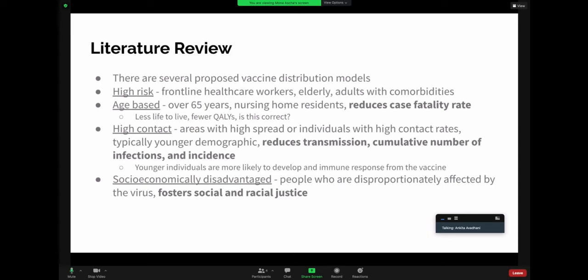We noticed from the literature review that typically vaccinating younger demographics reduces transmissions, cumulative number of infections, and incidence as well. And lastly, we looked at literature that addressed socioeconomically disadvantaged people who are disproportionately affected by the virus. This fosters social and racial injustice as well, which is why we wanted to include this variable and objective into our study. Next slide.